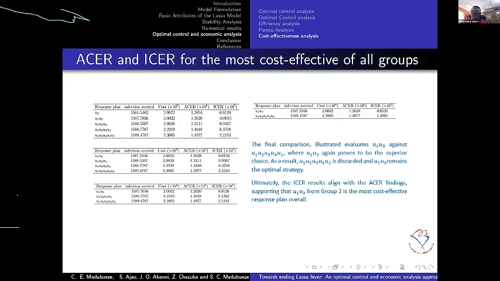From this last table, we see that U1, U3 has the least incremental cost effectiveness ratio, meaning that it is the most effective among all the combinations of controls. So in all the controls, U1 and U3, that is vector control and quarantine, is most effective.